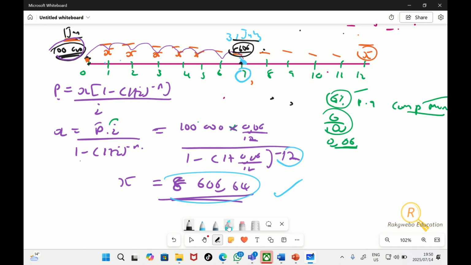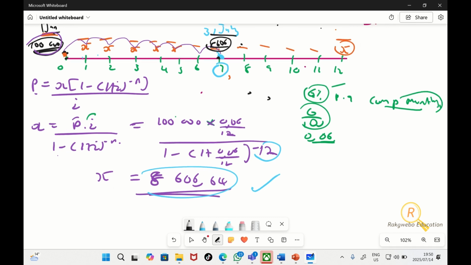So how much does he have to pay to settle the loan? This is what we call the balance outstanding, or the balance on the loan: the amount of money he needs to pay in order to settle the loan. How do we calculate it? It is still a present value situation, so we still use the present value formula.